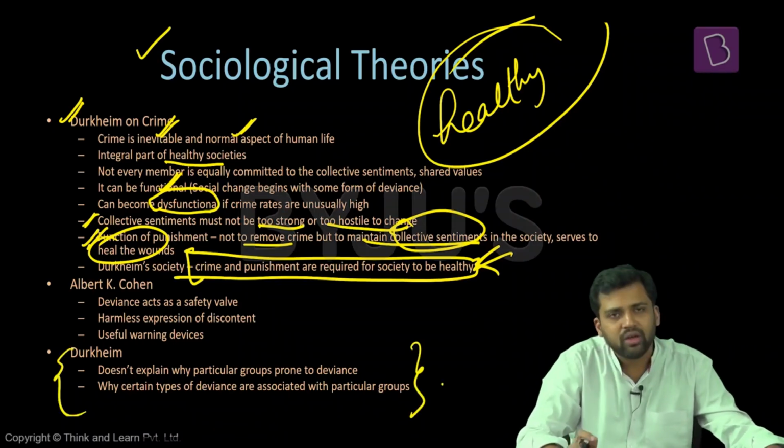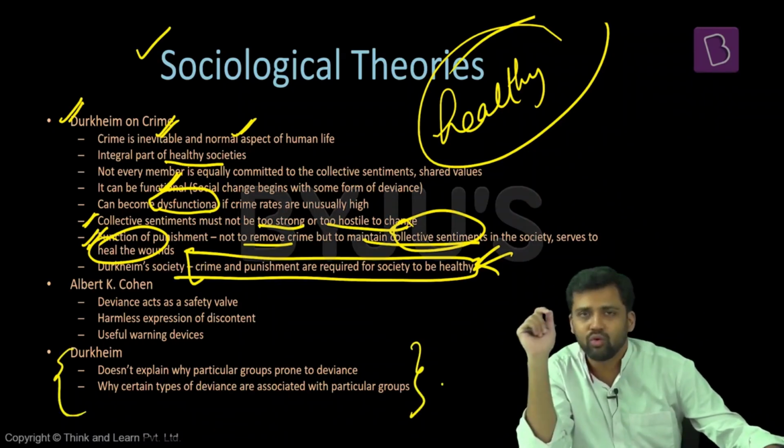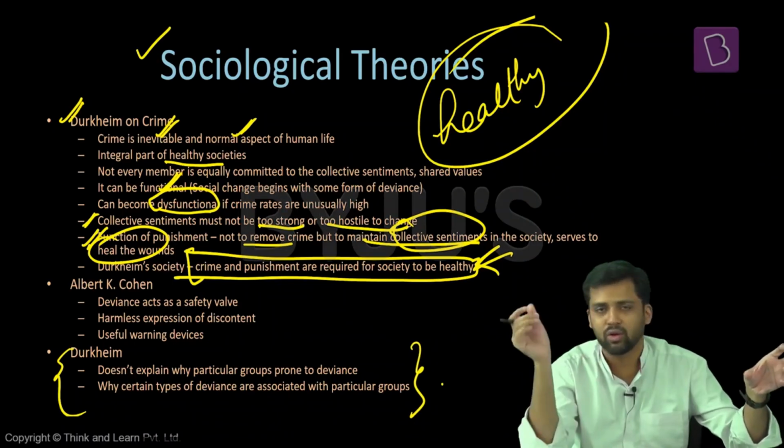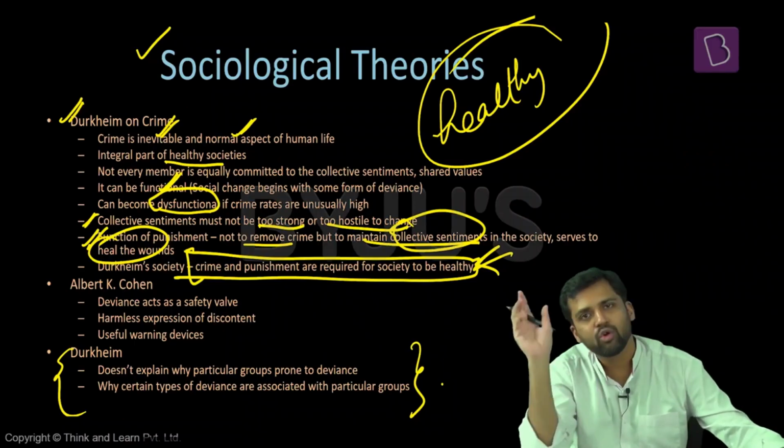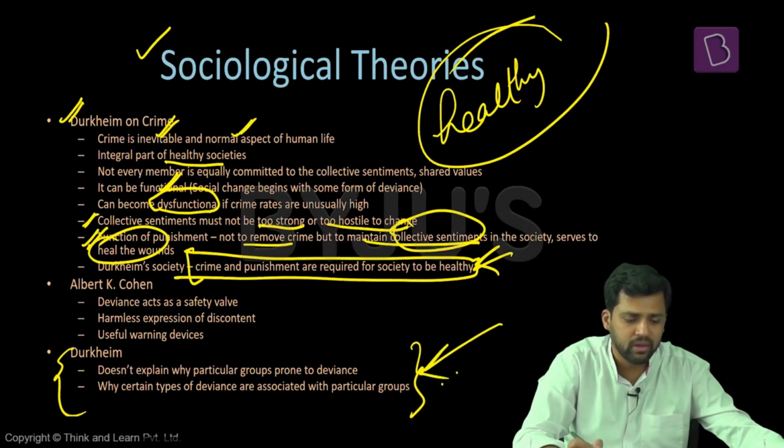But the challenge here is Durkheim does not explain which particular groups within society will be more prone to deviance, and why a certain type of deviance is associated with certain particular groups. For example, members of certain sections of society might be more prone to certain criminal activities. Why is it? Those things have not been explained by Durkheim. So this is the limitation of his theory.